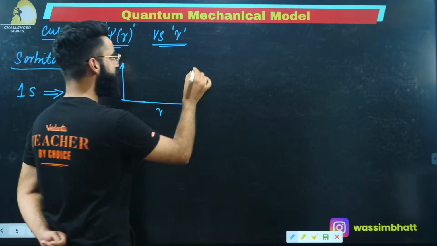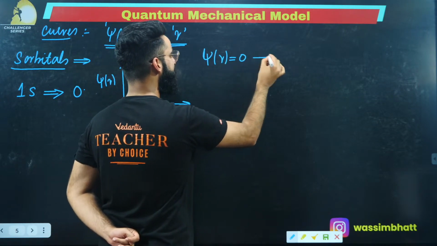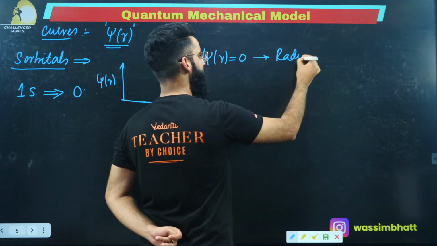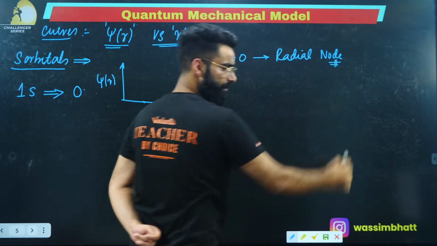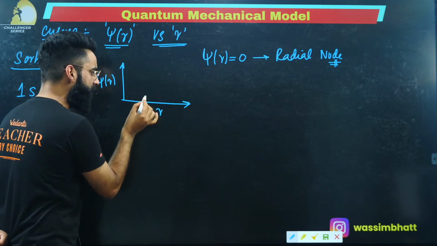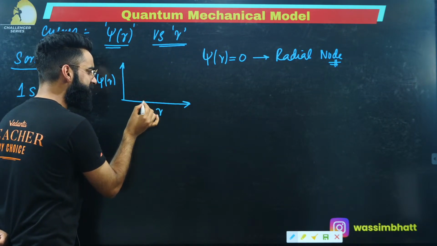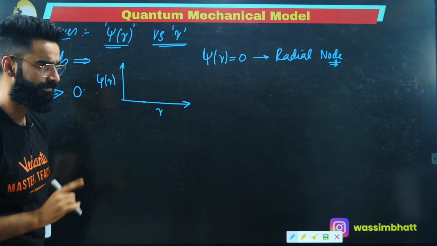So if at any point the curve touches or cuts this r-axis, that is going to represent a node.